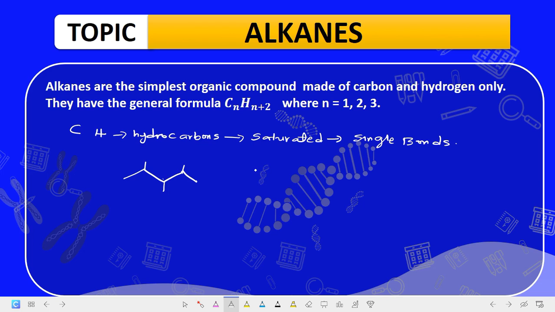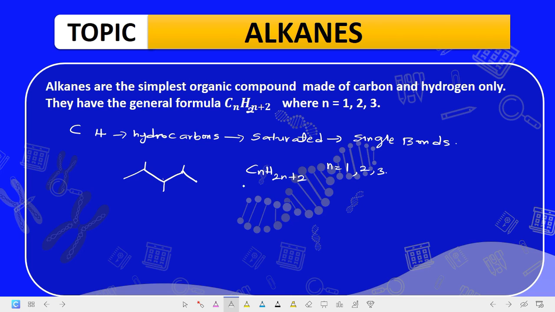The alkanes have the general formula CnH2n+2. This is 2n, not n. It's 2n plus 2, where n can be 1, it can be 2, it can be 3. In the next slide, we are going to look at the name of the compound formed when n is equal to 1, when n is equal to 2, and when n is equal to 3.